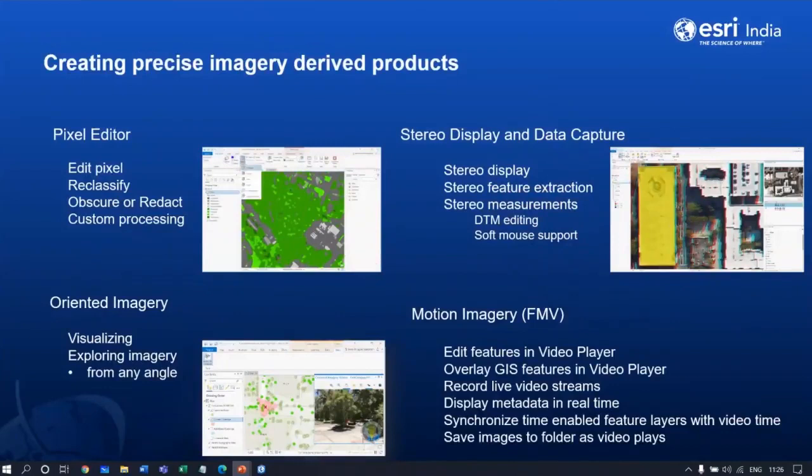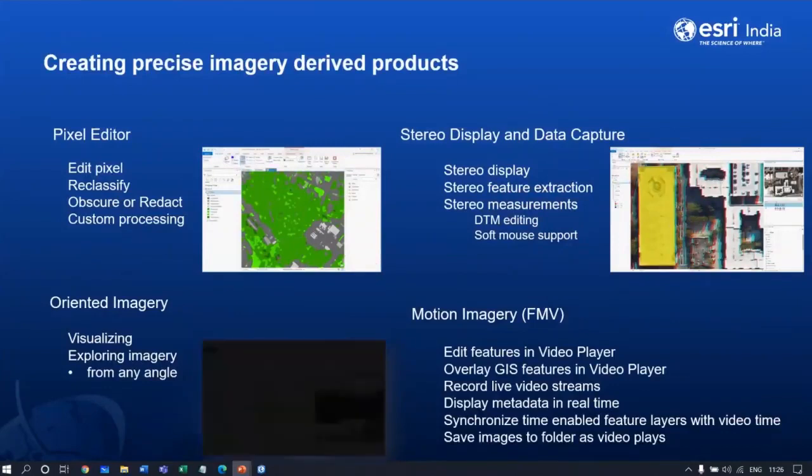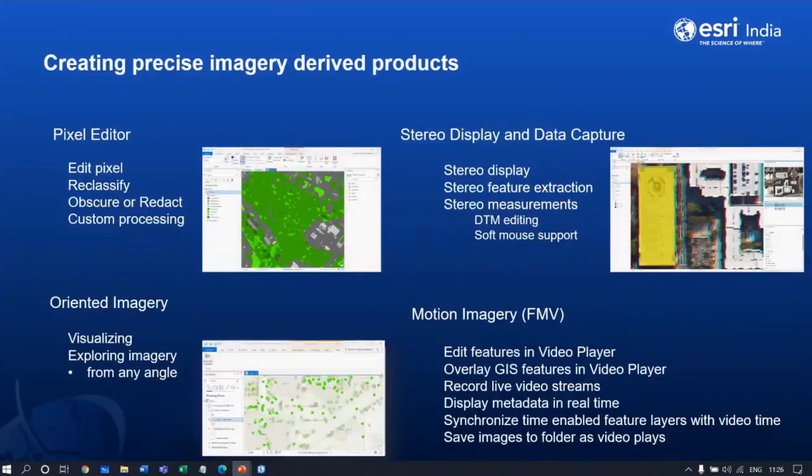which helps you to work directly with pixels, to edit pixels, or to reclassify the pixels that were already classified, and obscure or edit data sets which need not be shared with outside, or for applying custom processing.